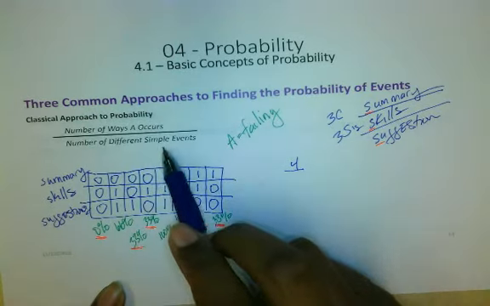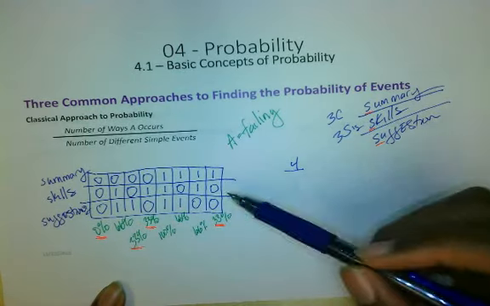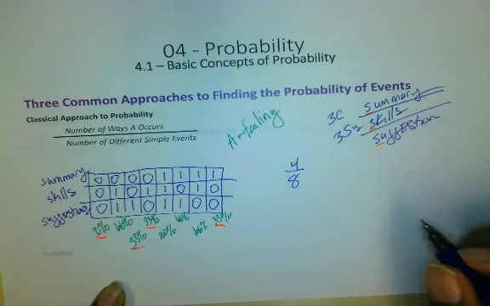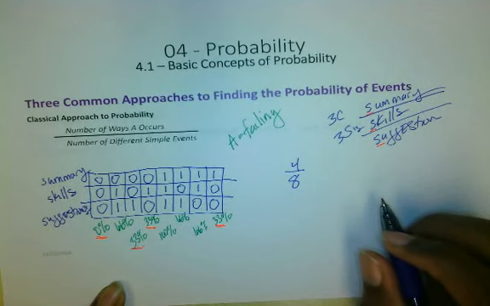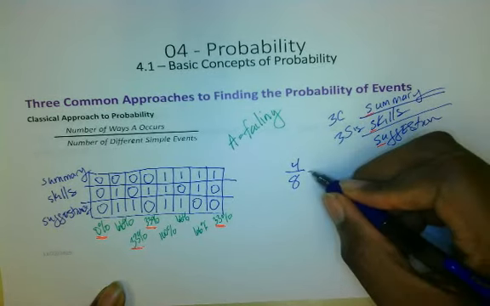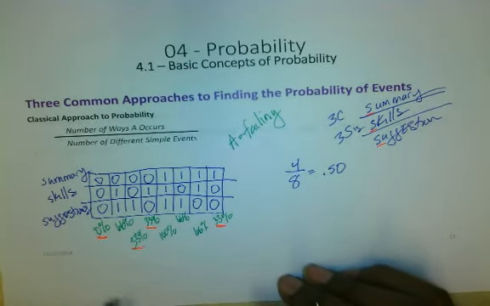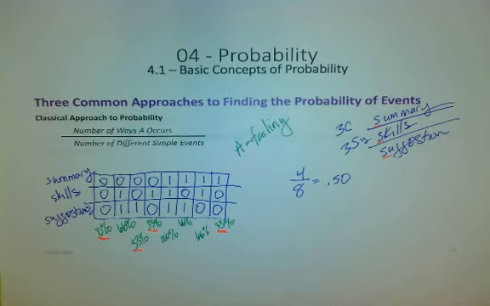Now, the number of different simple events that could occur: 1, 2, 3, 4, 5, 6, 7, 8. There are 8 ways for that to occur. So using the classical approach to probability, it is 0.50. Now, this person is speaking not statistically. This person is not speaking about the truth of the matter or the fact. This person is speaking from their opinion. There's no way they could fail the assignment. But as you can see right here, there is a way. And there's actually a 50% chance if we break it down with the classical approach to probability.